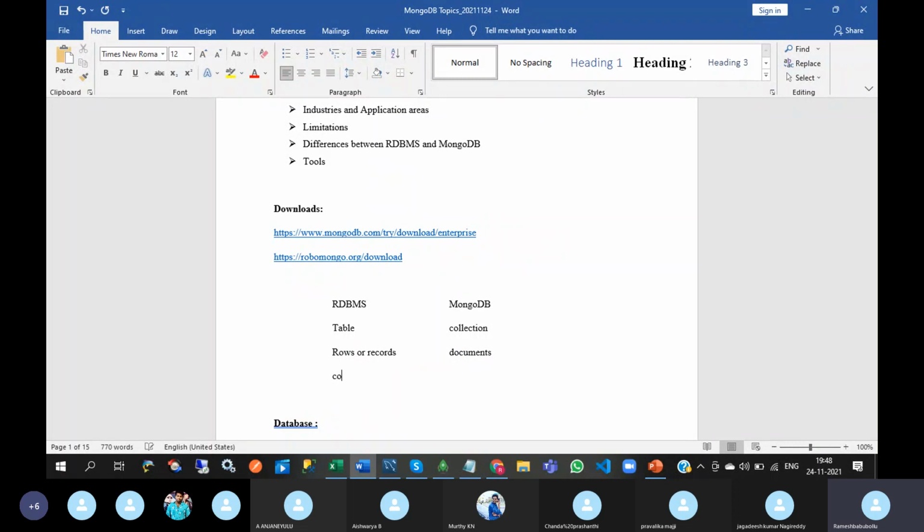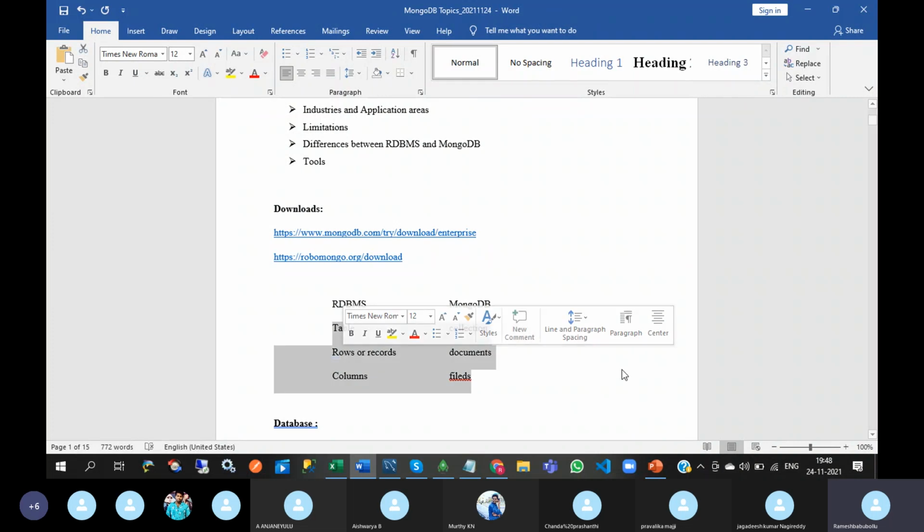In RDBMS, we call them columns. In MongoDB, we call them fields. You need to remember these points, so don't get confused. Table's synonym is collection, rows are documents, columns are fields.